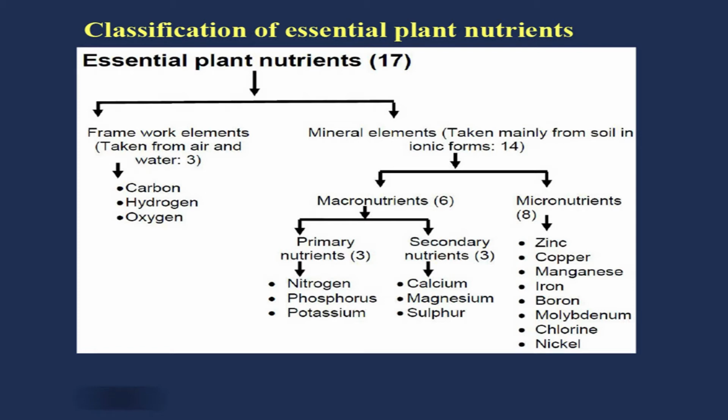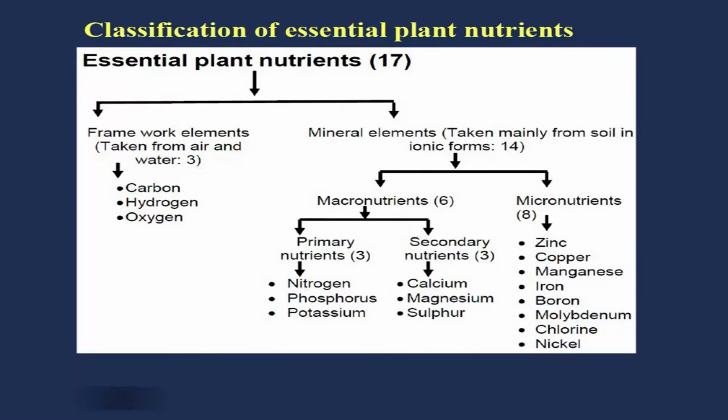So, carbon, hydrogen, and oxygen are organic elements. They are not considered mineral elements. Mineral elements are mainly taken from the soil in ionic form. We will see subsequently what kinds of ionic forms there are in which plant nutrients are taken up by the plants. There are 14 mineral elements which are necessary or essential for the normal growth and